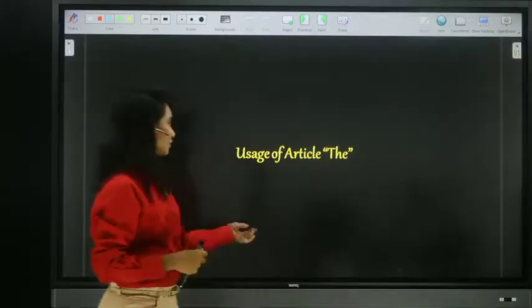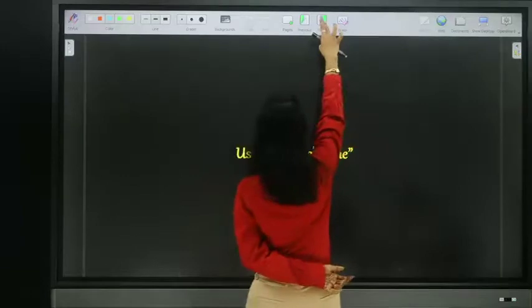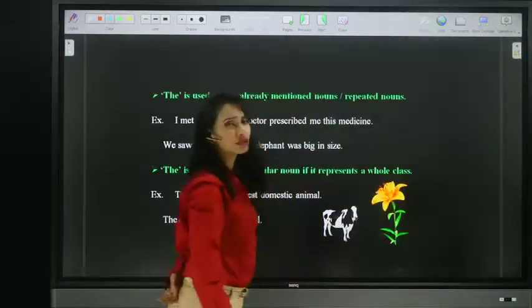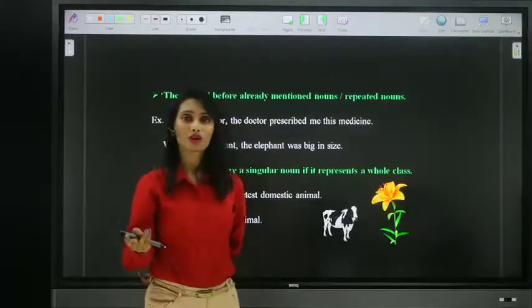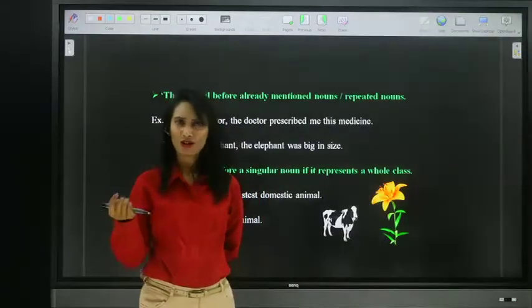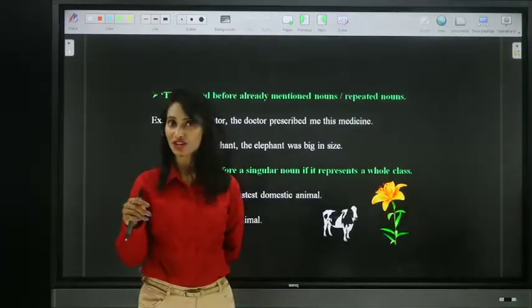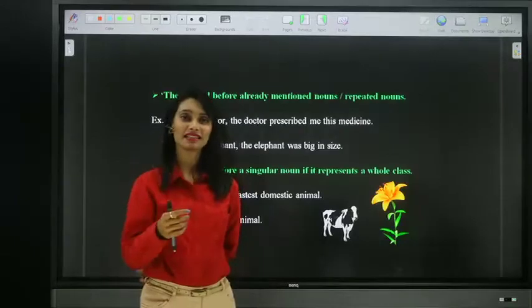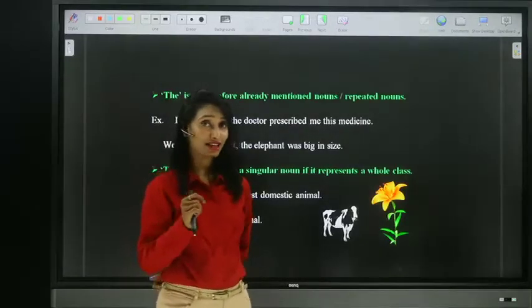Now let's see the usage of article the. Let's begin with the first usage. Article the is used before already mentioned or repeated nouns in a sentence or a paragraph. If you already introduced a noun, if you already mentioned a noun and you're repeating it, we must use the definite article the.